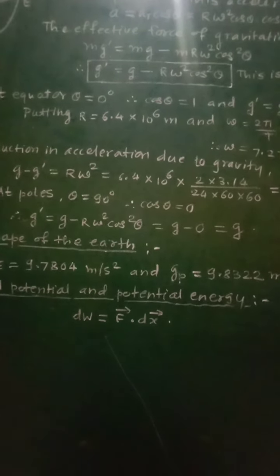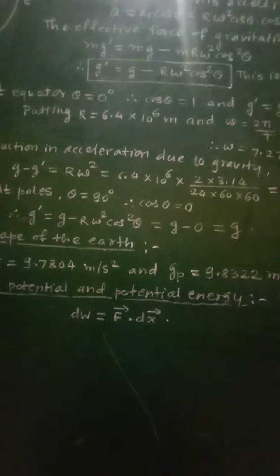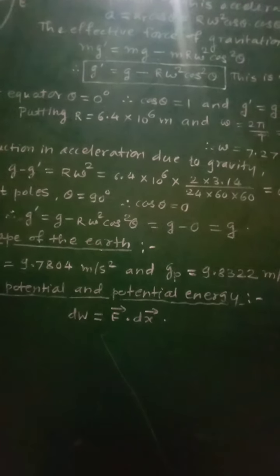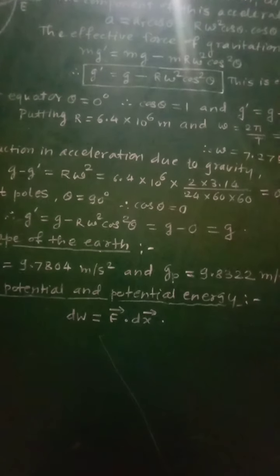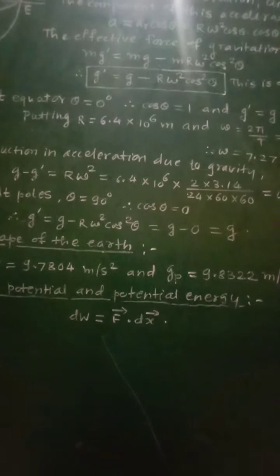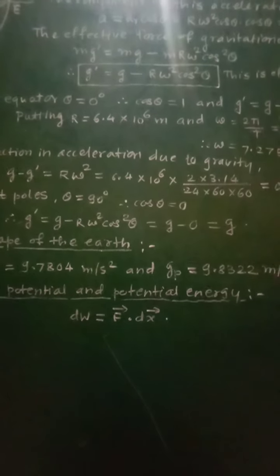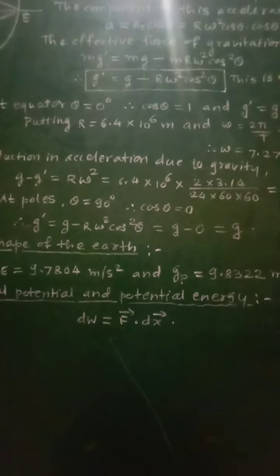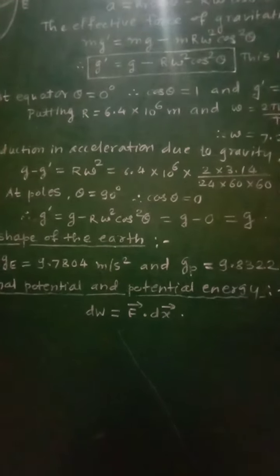Now the weight of any object is the force with which the earth attracts that object, and hence weight of the object is W is equal to mg.